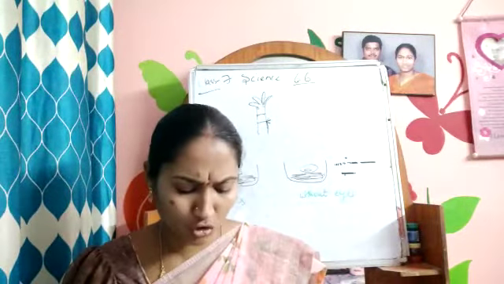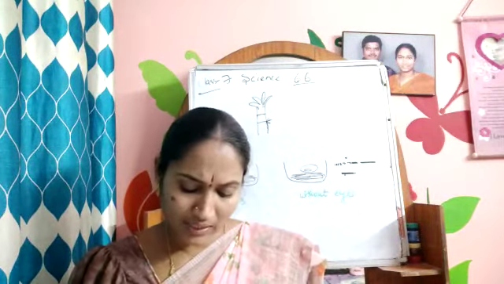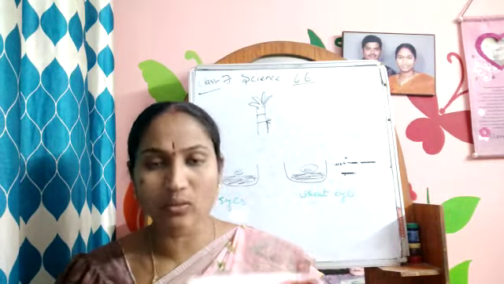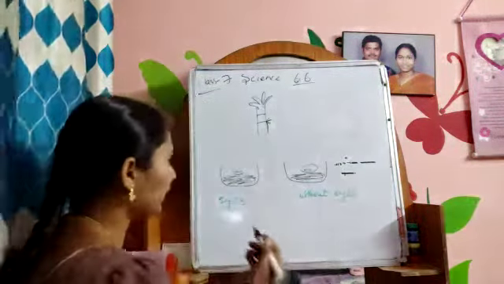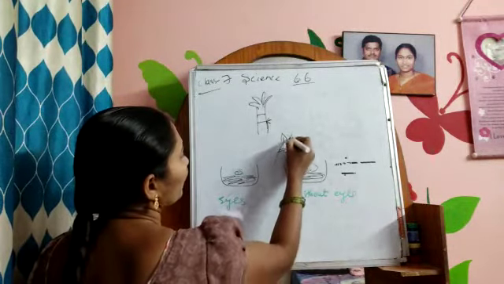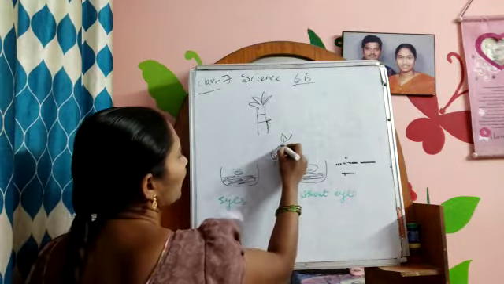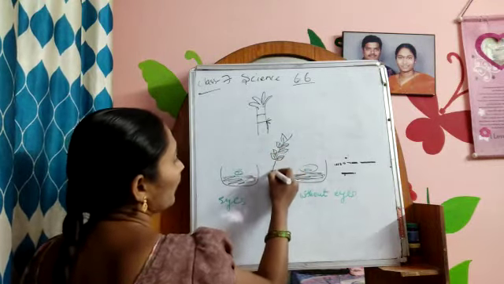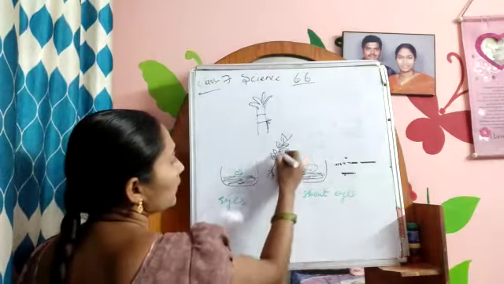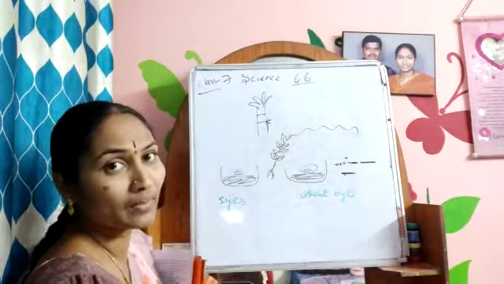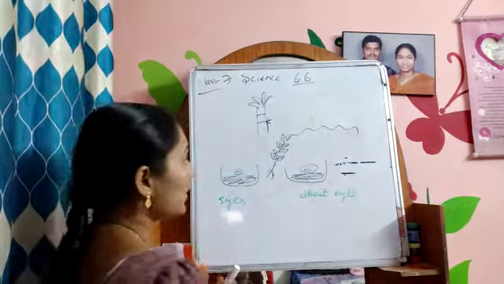Next, mint, strawberry, chrysanthemum, raspberry. Stem creeps along the ground and strikes roots at nodes. Yes, mint. You can observe it in your house. Suppose this is a mint. Okay, and the roots will be like this. It will creep on the ground. Mint is a creeper. Pudina is called a creeper.